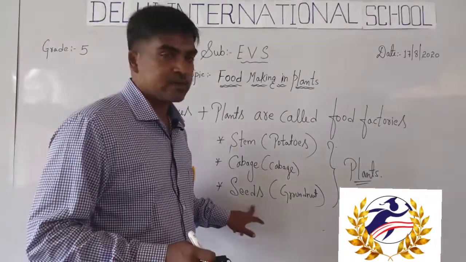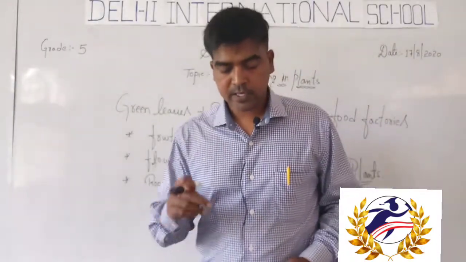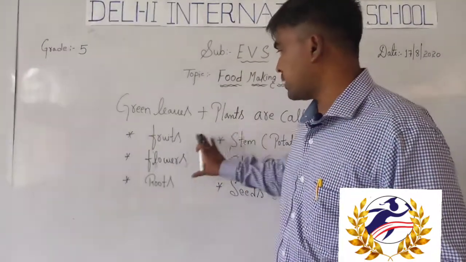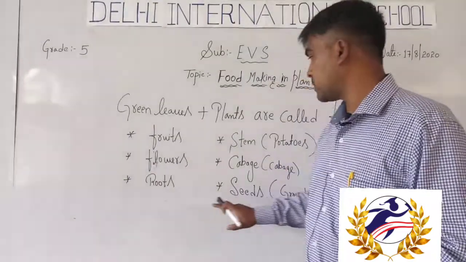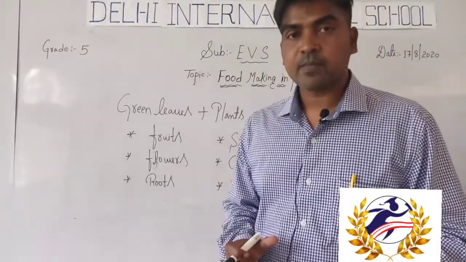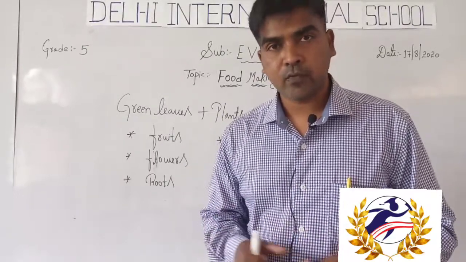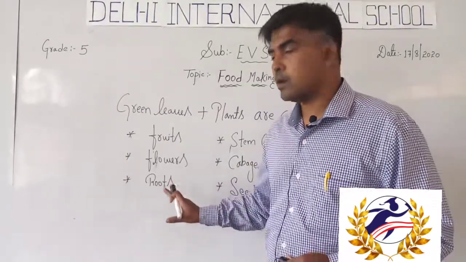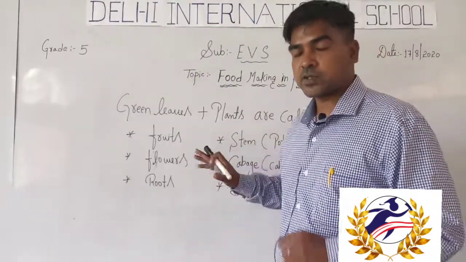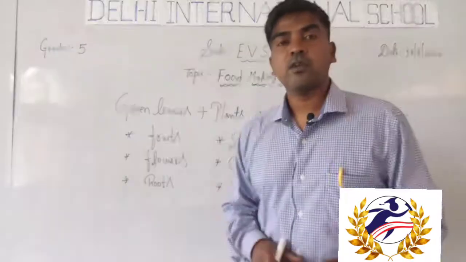And seeds, groundnut, once again sunflower seeds, we have many seeds, right? See, everything, the fruits, flowers, roots, stem, the seeds, everything we use to prepare our food is available only from the green leaves and the green plants. So that's why it is called a food factory.